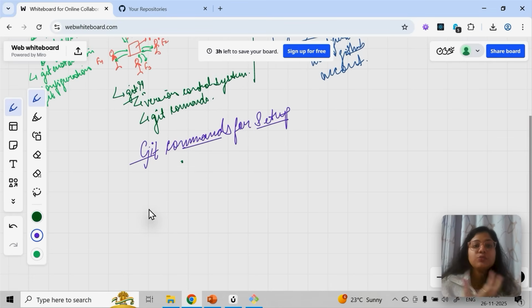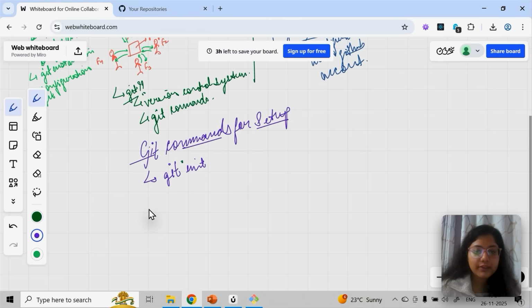Okay, after 2 years I'm changing my laptop, so you have to again do the setup of GitHub, right? So the GitHub setup is generally one time, unless you literally go and change your system or reboot your system. Otherwise you don't have to, it is just a one time process. Okay, so first thing you have to run is git init. So these are the commands.